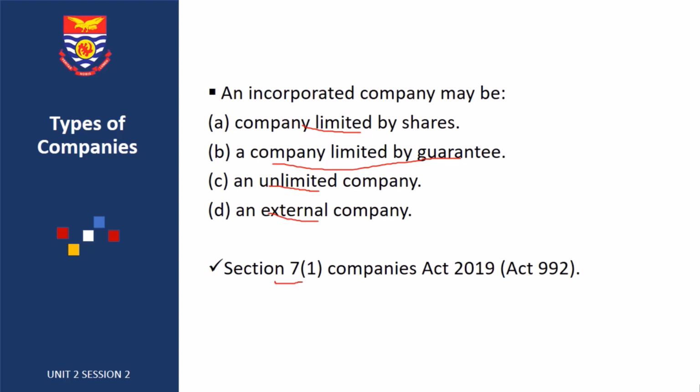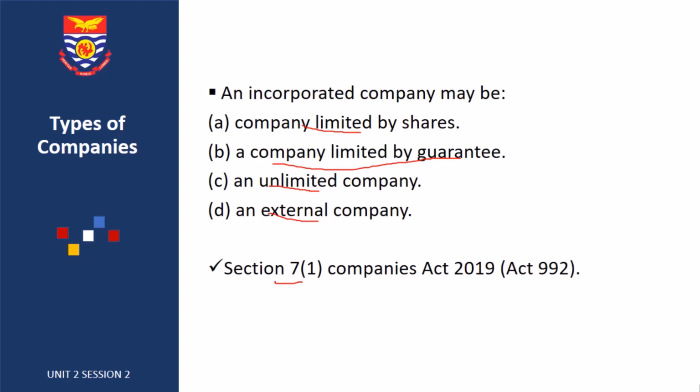So if you do the computation, you are likely to get 12 types of companies. But the major types of companies under the Act are the ones we have listed here. By computation, as I said, you get 12 types of companies.